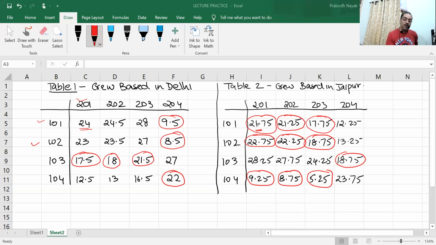So 24 is more or 21.75 is more. 24 is more. So smaller is what? 21.75. 24.5 and 21.25, which is smaller? 21.25. 28 and 17.75, which is smaller? 17.75. 9.5 and 12.25, which is smaller? 9.5. Of the two tables, you have to take the minimum of the two figures. Now understood. Okay.